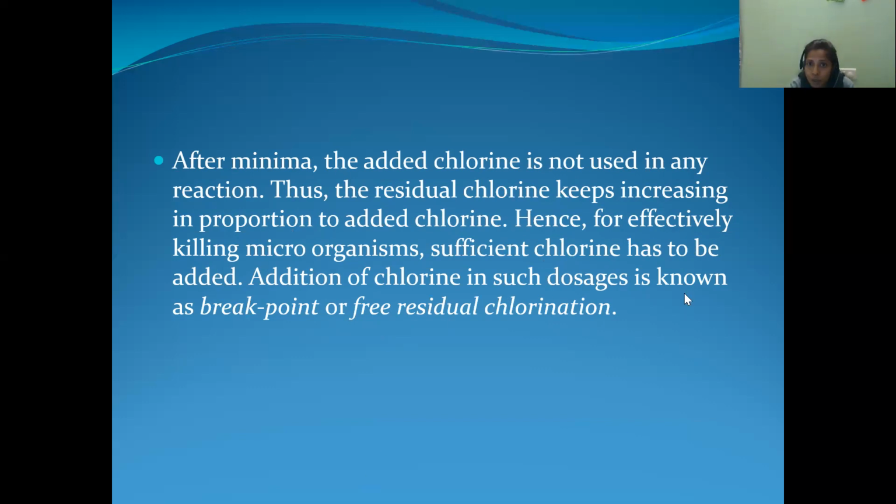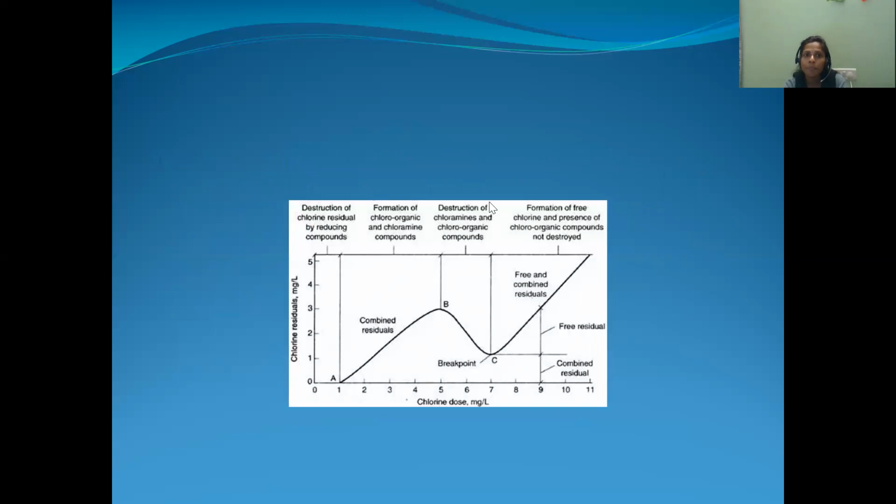Addition of chlorine in such doses is known as break point or free residual chlorination. This process is called the break point of chlorination. And this is the diagram for the break point of chlorination. Here we have a graph. On the x-axis, we are taking the chlorine dose which we are adding. On the y-axis, we have the residual chlorine.